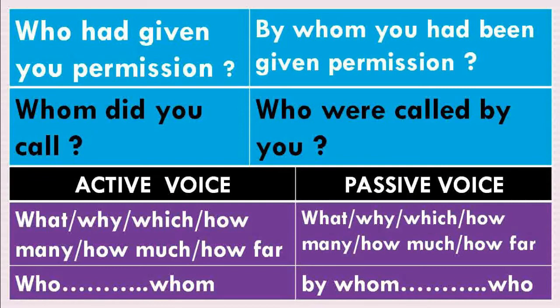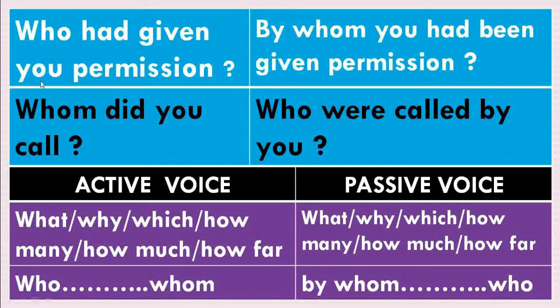Let us see how the interrogative sentence beginning with who or whom changes into the passive voice. Who had given you permission? If we put this question, the answer will be: Raju had given me permission, or Govind has given me permission. So from this it is clear that who is the subject in the sentence, had given is in the past participle form, and you is the object in the sentence. So when you are changing who, it will change into by whom. And it will remain at the beginning position in the passive voice sentence.